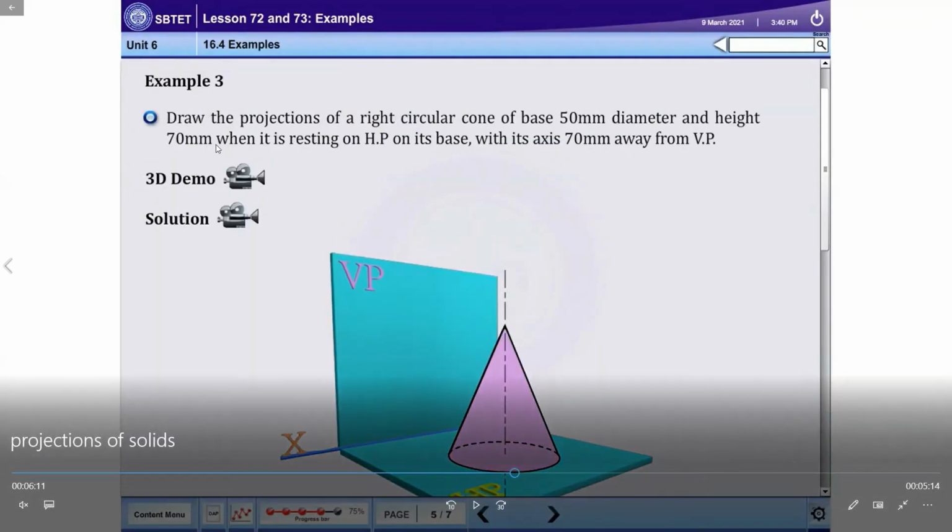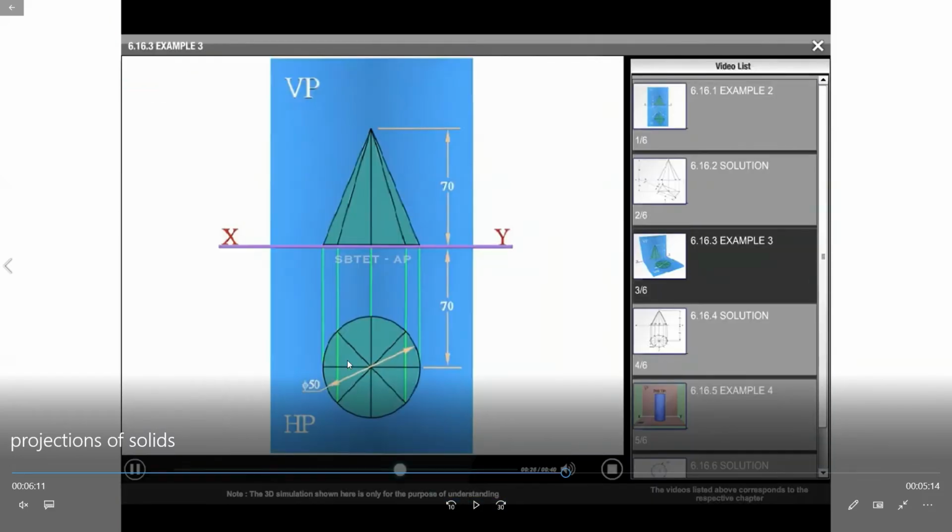Next problem: draw the projections of a right circular cone, base 50 mm diameter and height 70 mm, resting on its base, with the axis 70 mm away from the VP. Top view is circular, front view has the axis 70 mm. Okay, first we draw the circle and then divide it into equal parts. We extend these lines up to the reference line, then measure the axis distance, and then join the slant sides.